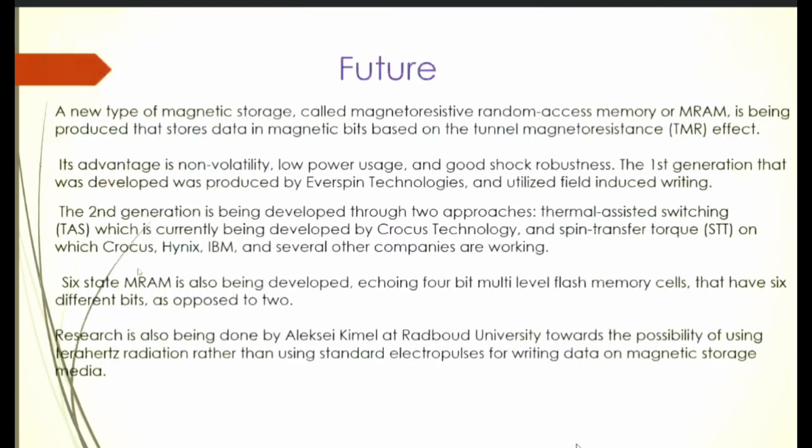What is the future? A new type of magnetic storage called magnetoresistive random access memory, that is MRAM, is being produced that stores data in magnetic bits based on the tunnel magnetoresistance effect. What is the MRAM? What is the use of MRAM?